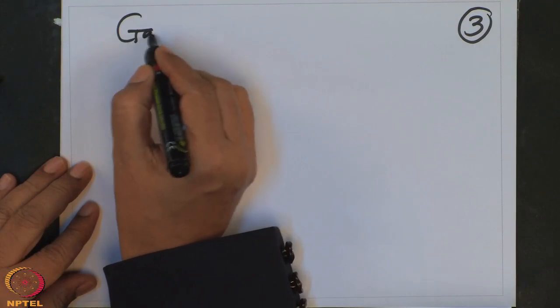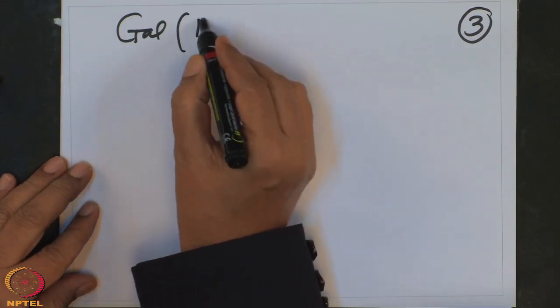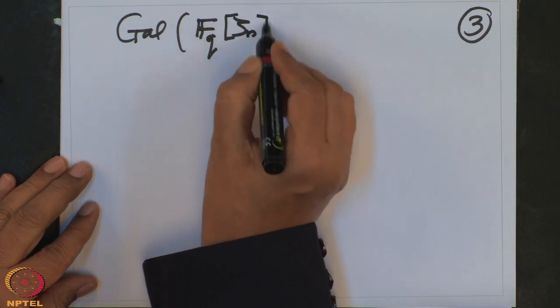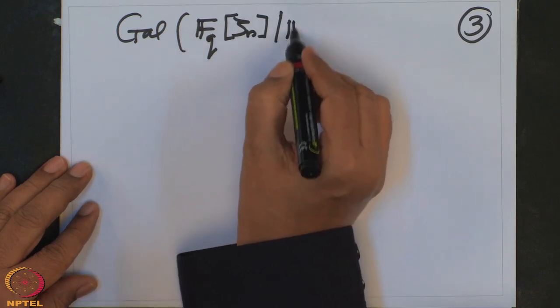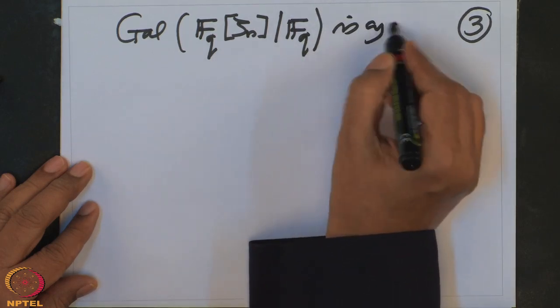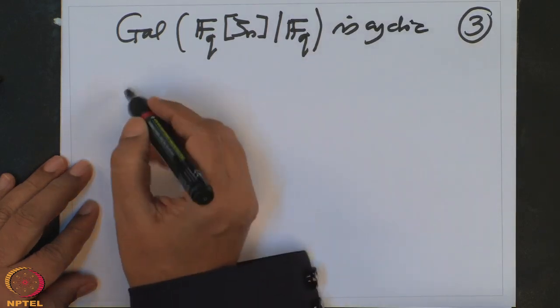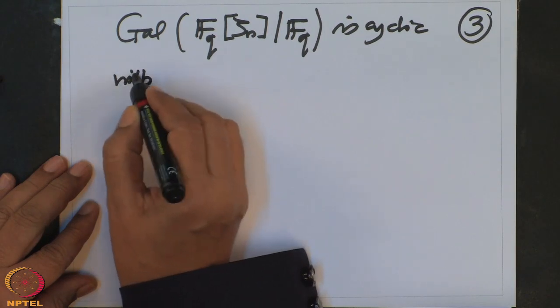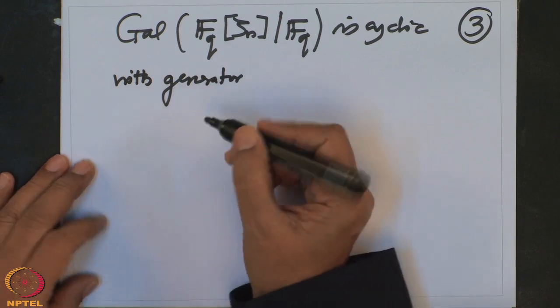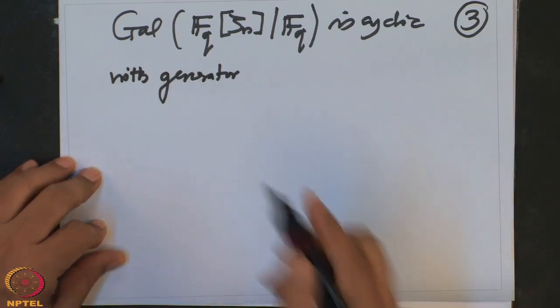I will write on the next page. This group Gal FQ zeta n over FQ is cyclic with a generator. Not only do I know it's cyclic, I know also the generator.